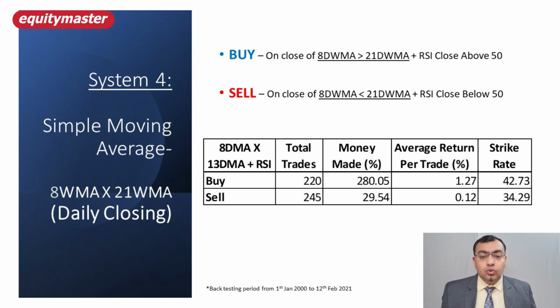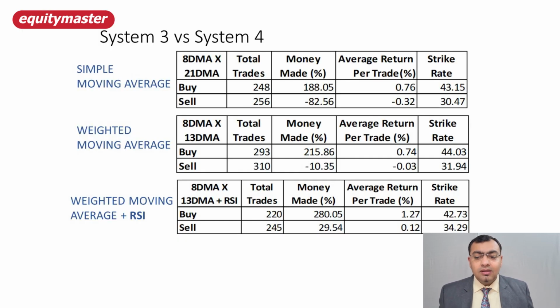So again, RSI is basically a leading indicator, I would say, for me, because when a system is giving you trending moves, RSI also gives an indication of whether the trend is getting stronger or weaker. But yes, it is helping me, because if you look at the system, the numbers have changed. So now let me compare all three systems over here: simple moving average 8 by 21, weighted moving average 8 by 21, and 8 by 21 weighted with RSI.